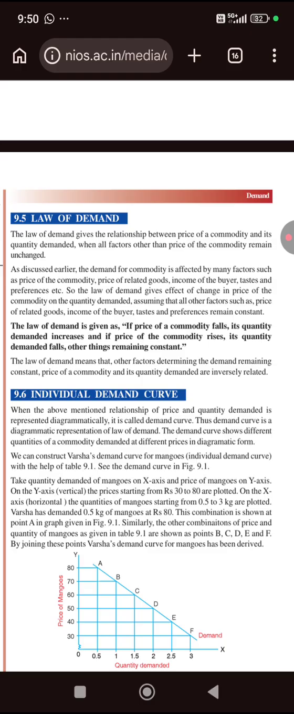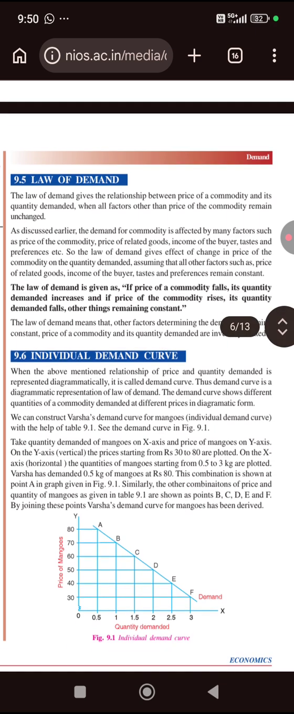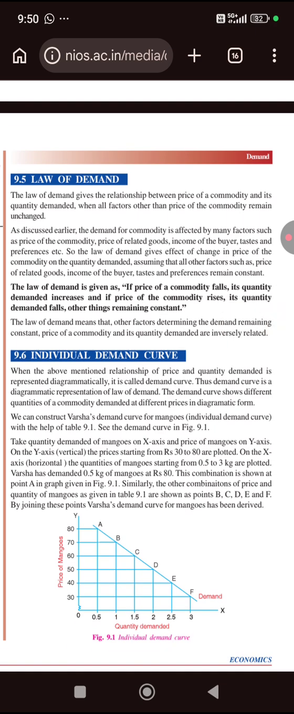So the law of demand gives the effect of change in the price of the commodity on the quantity demanded, assuming that all other factors such as price of related goods, income of the buyer, taste and preferences remain constant. And so the law of demand is given as: if the price of a commodity falls, its quantity demanded increases, and if the price of the commodity rises, its quantity demanded falls, other things remaining constant.